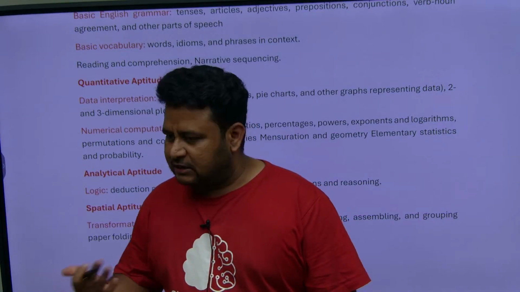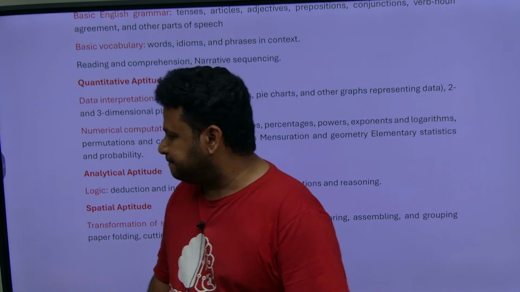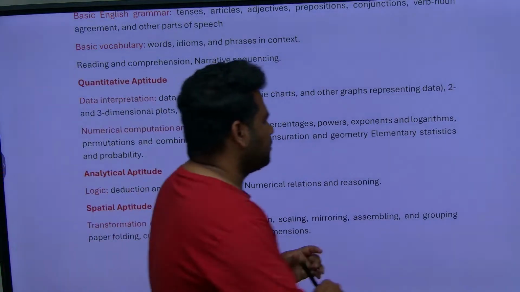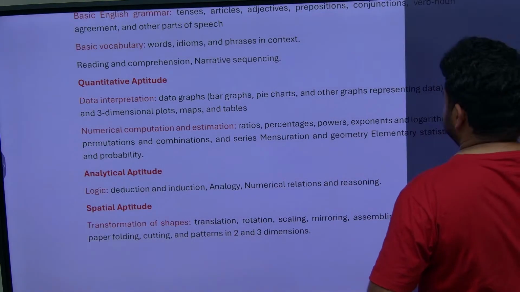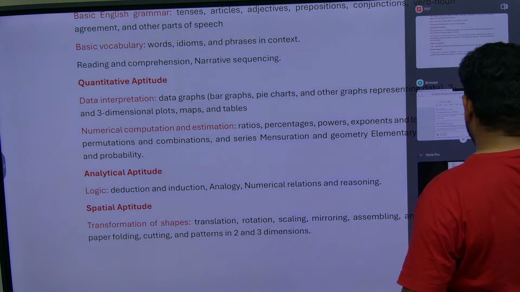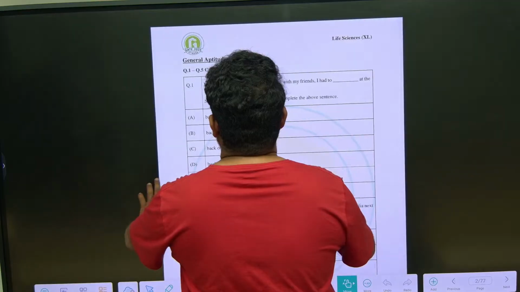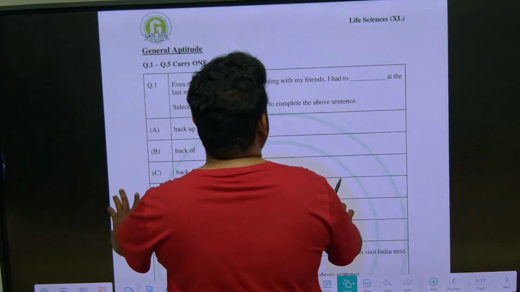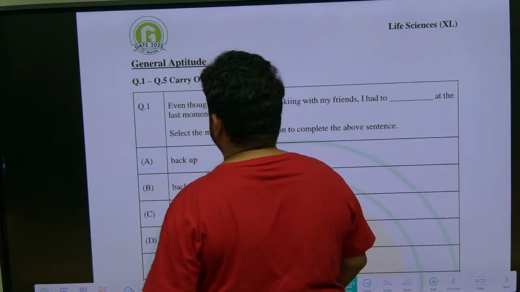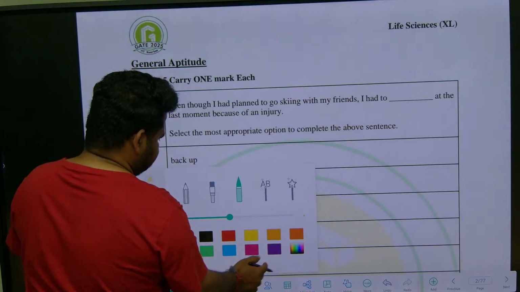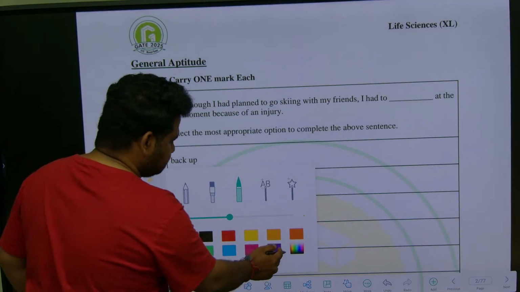Now let us go directly into the 2025 PYQs. Clear? Let us go directly to 2025 PYQs. All right. Let me zoom it. So last time it was conducted by IIT Roorkee. So these questions are from the official website. Yeah, IIT Guwahati.